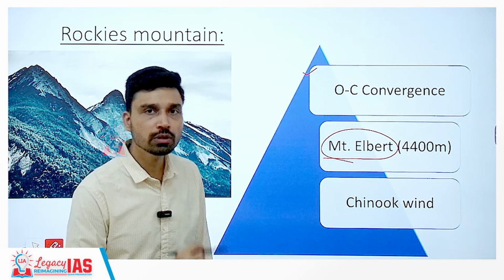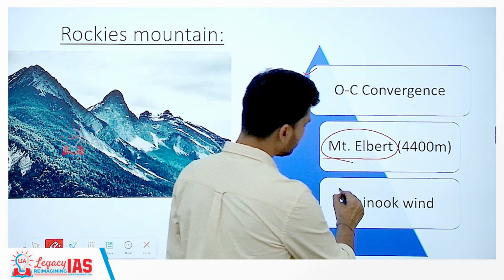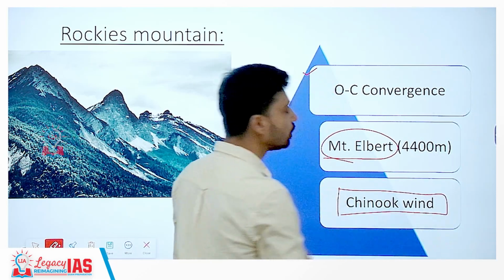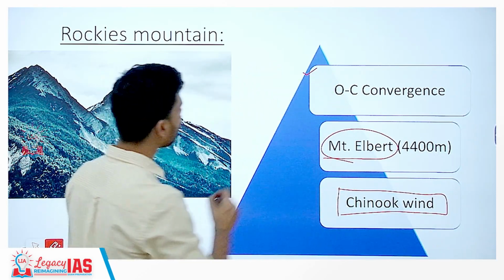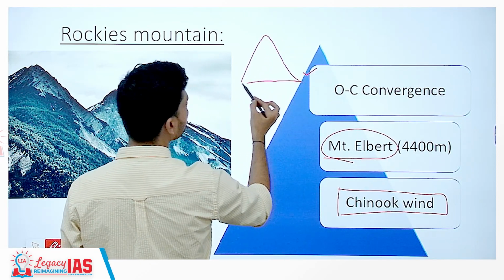And in the Rockies, you will also find one of the most important local winds on the earth. These are called Chinook winds. So, basically, let us suppose this is the Rockies.